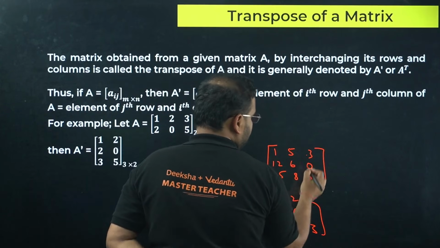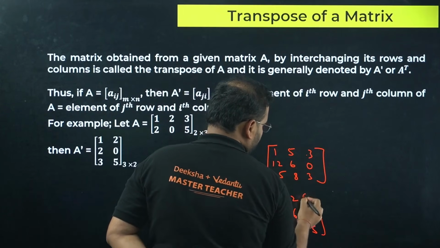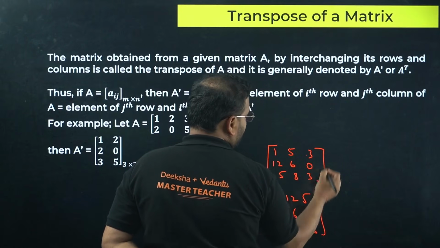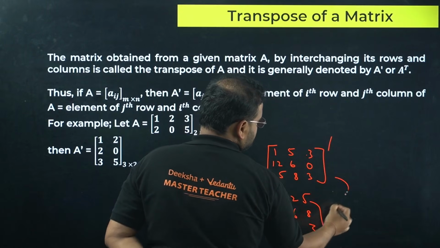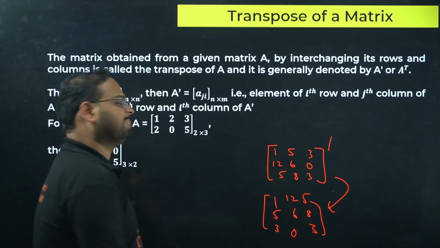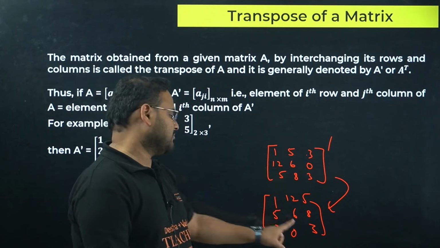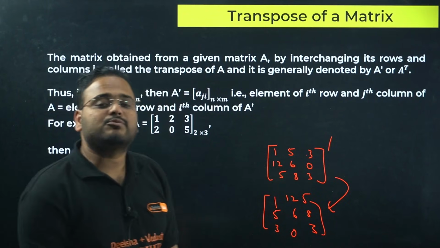So 12, 3, this 5 comes now over here, so 5, and 8 comes here. This is called the transpose of this. Transpose becomes this. Simply switch the row and column.